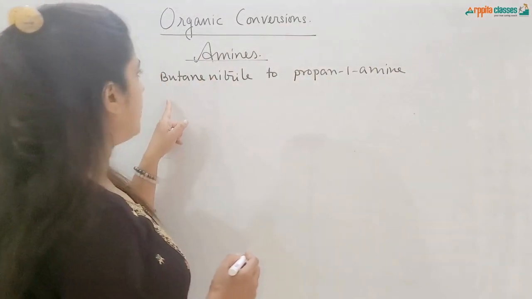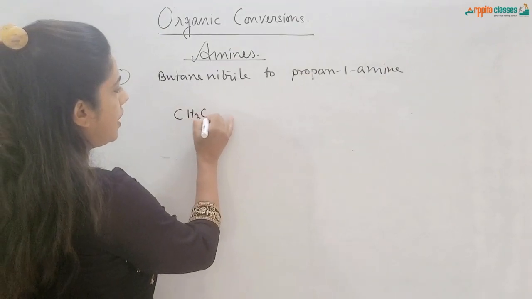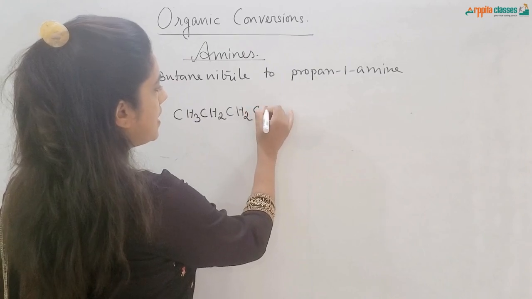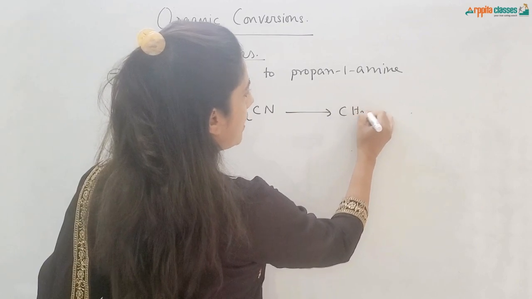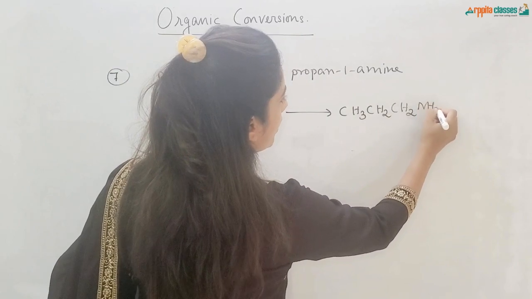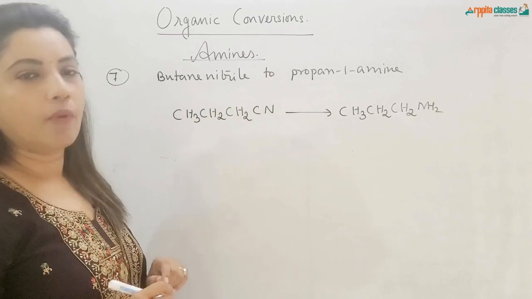7 is butane nitrile to propan 1 amine. Butane nitrile is CH3, CH2, CH2, CN. From here, we have to convert to CH3, CH2, CH2, NH2. Butane nitrile to propan 1 amine.